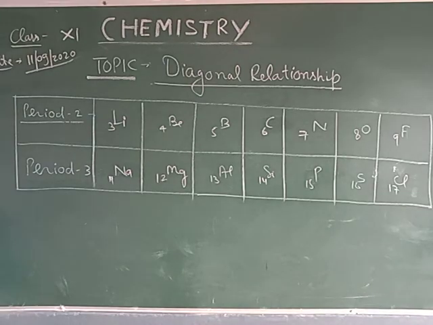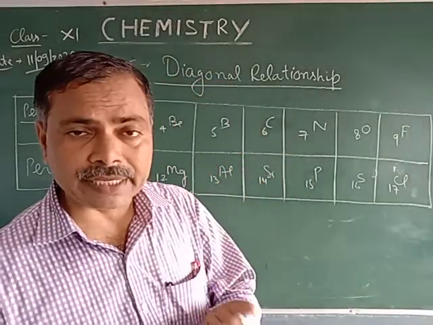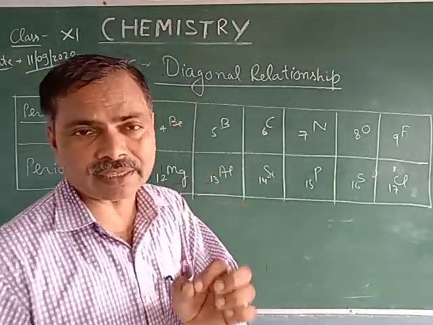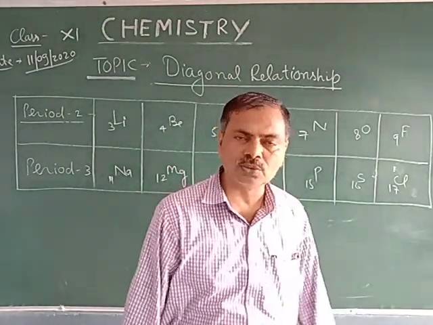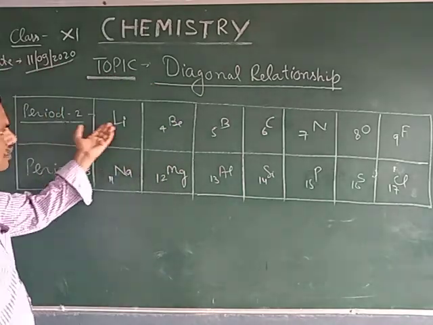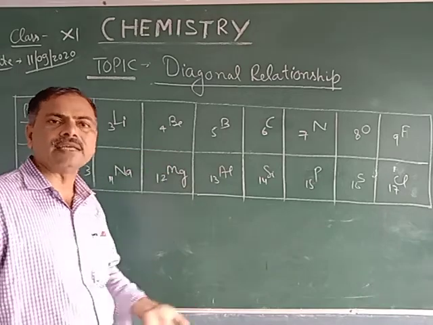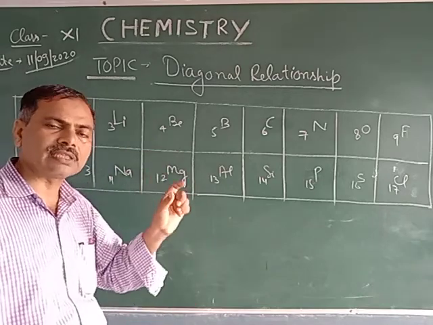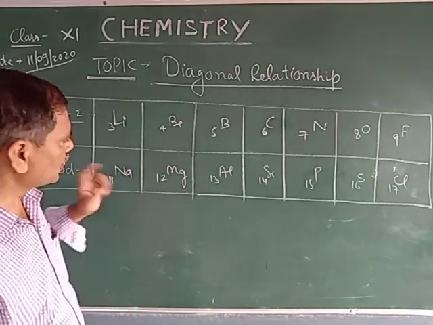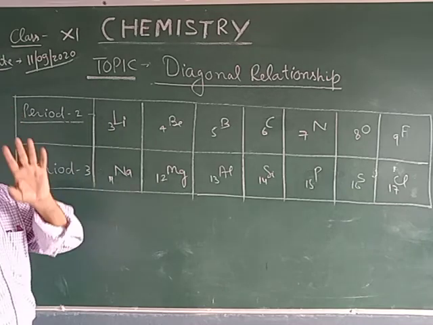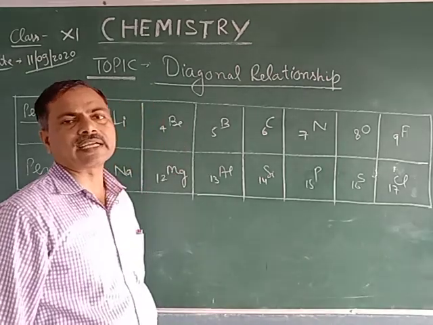What is diagonal relationship? Listen to me whatever I am saying. There are some elements of period number 2, the second period, which show chemical resemblance, I mean to say chemically similar, with the elements of period number 3 which are diagonally placed against them.